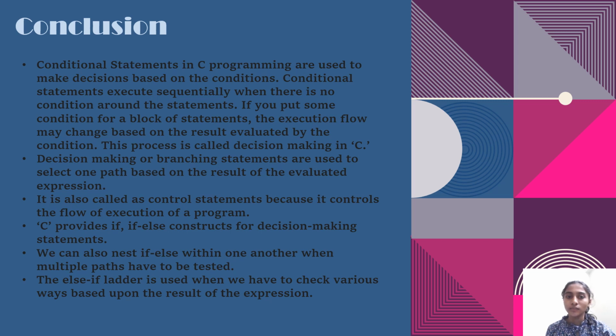This process is called decision making in C. Decision making or branching statements are used to select one path based on the result of the evaluated expression. It is also called a control statement because it controls the flow of execution of a program.